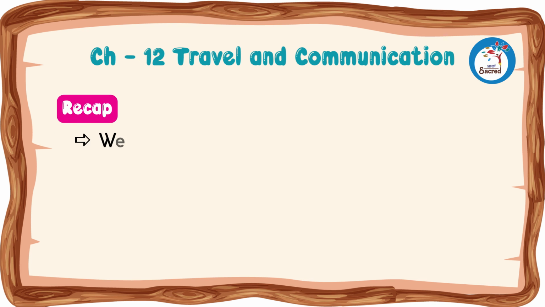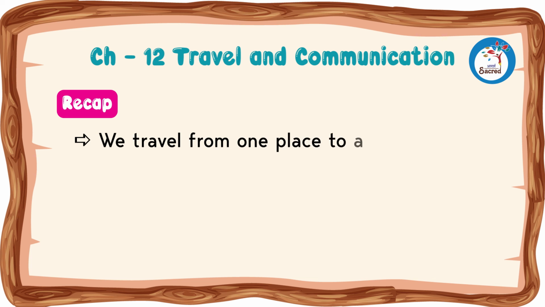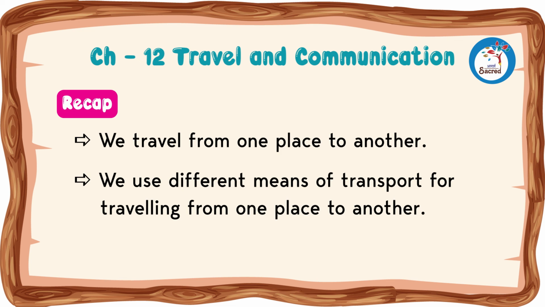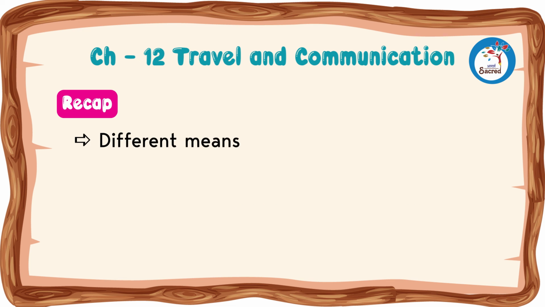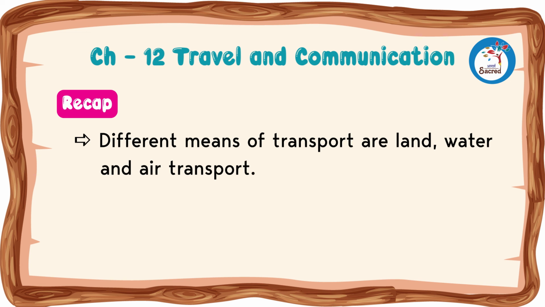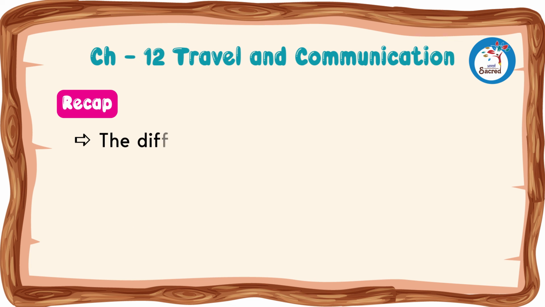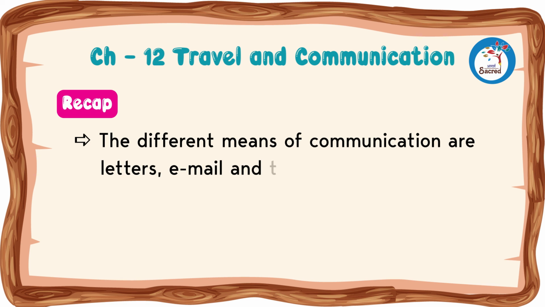Recap. We travel from one place to another. We use different means of transport for traveling from one place to another. Different means of transport are land, water, and air transport. People use different means to communicate with each other. The different means of communication are letters, email, and telephone.